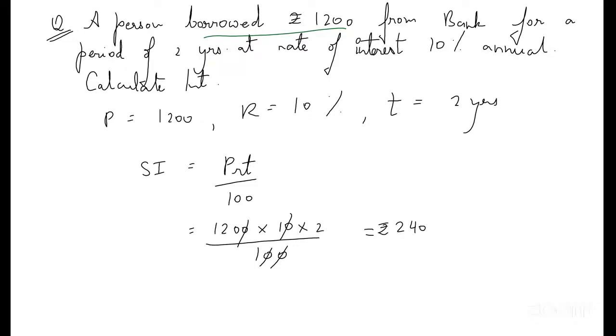Now, suppose I also had to calculate the amount. In some questions you have to calculate the amount. So amount is equal to P plus interest. P is how much? 1200. Interest is how much? 240. So amount will be how much? Ma'am, 1440.